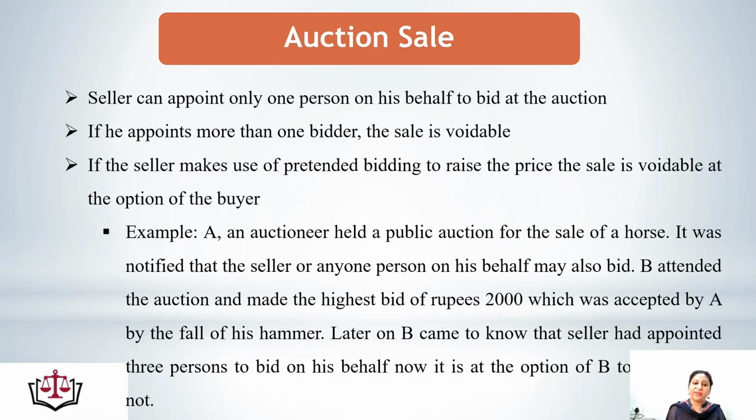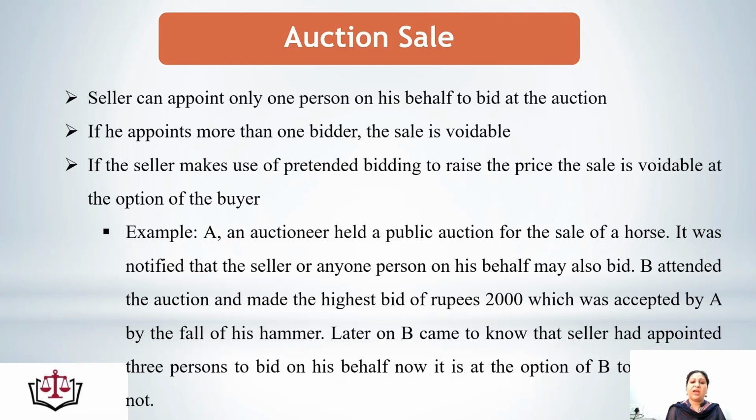Here, if the seller appoints more than one bidder, then the auction sale becomes voidable, because in that case it is known that the seller is pretending bidding to raise the price of the sale. So if this is found, it becomes voidable at the option of the buyer to get that article or not to get it. This is clear from this example.